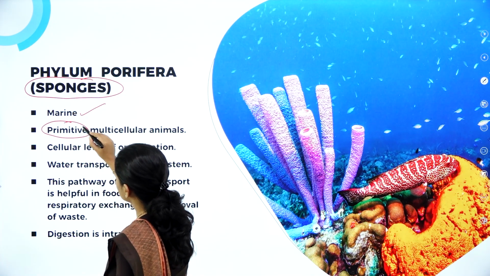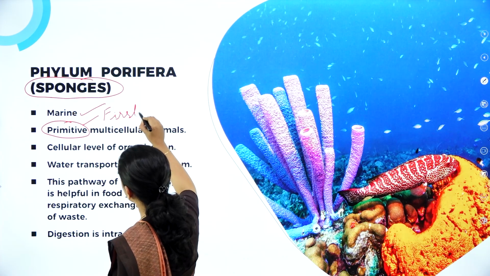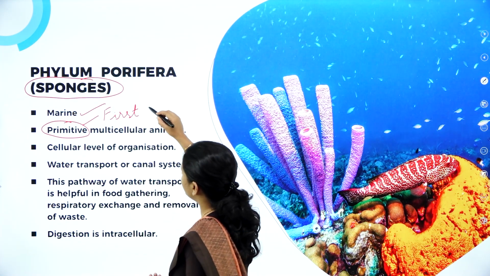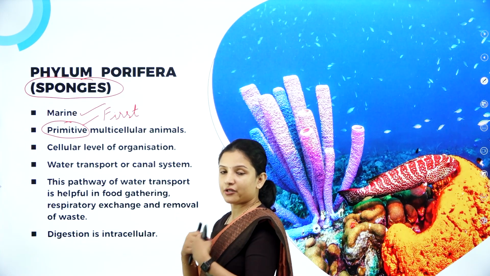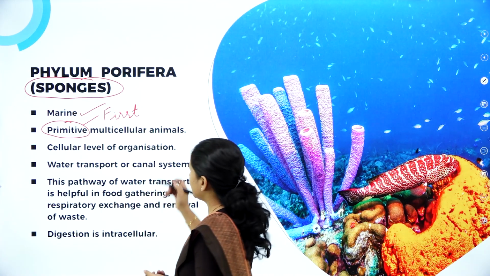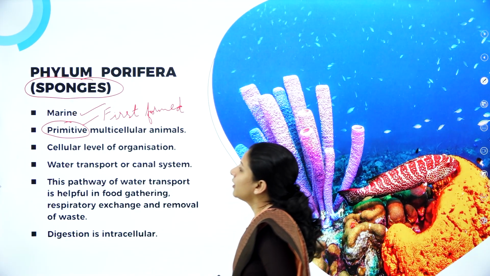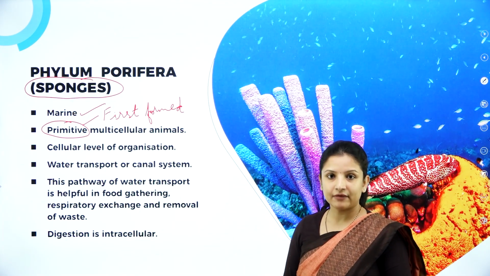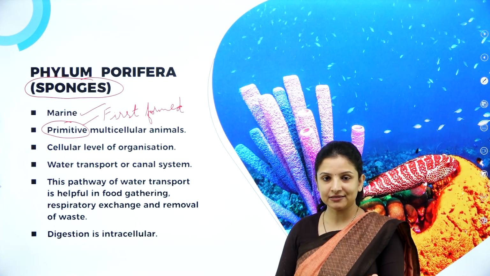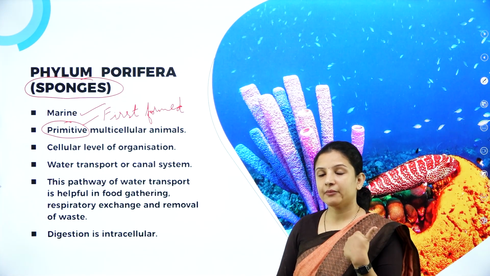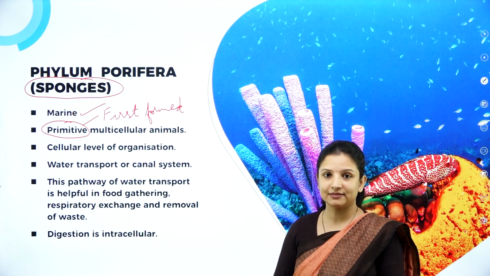So primitive means they are the multicellular animals that have been formed first. So these are the multicellular animals that came into this earth earlier itself, or first formed. And they have cellular level of organization wherein they are made up of multiple number of cells. Now you can ask me, like, they are made up of multiple number of cells, then it should have been a tissue level of organization, right?